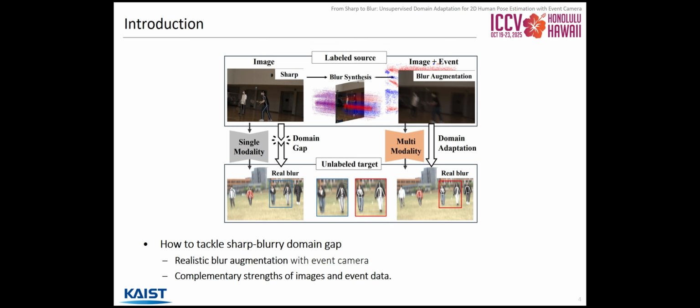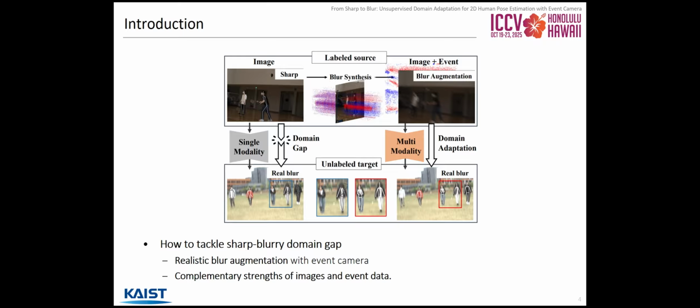In this study, we focus on transferring knowledge from a sharp domain with ground truth annotations to a motion blurred environment where pose annotations are difficult to obtain. In order to tackle the large domain gap, we introduced event cameras, which have high temporal resolution and are robust to motion blur, as a bridge between two domains.